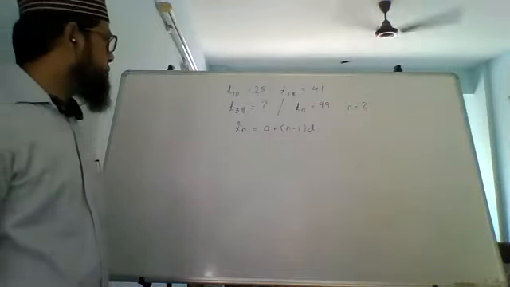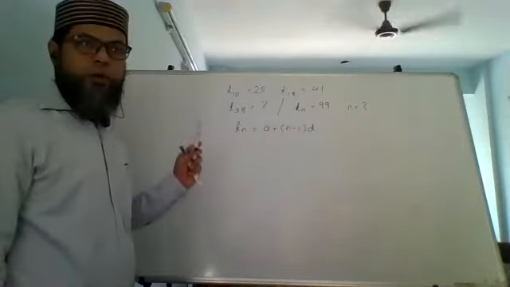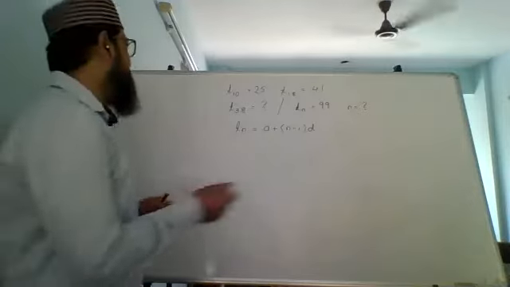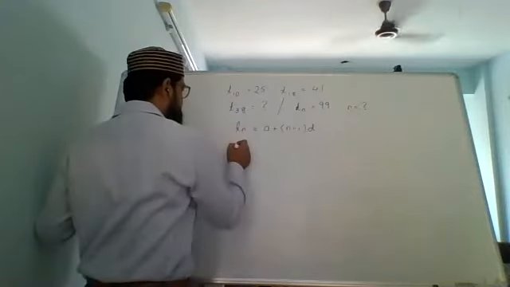So how are we going to go about it? But we have T10.